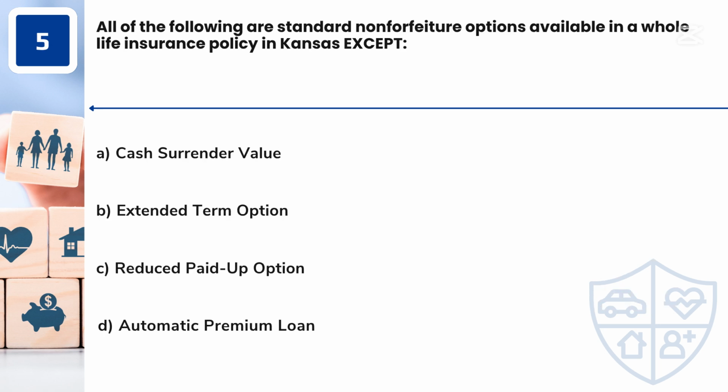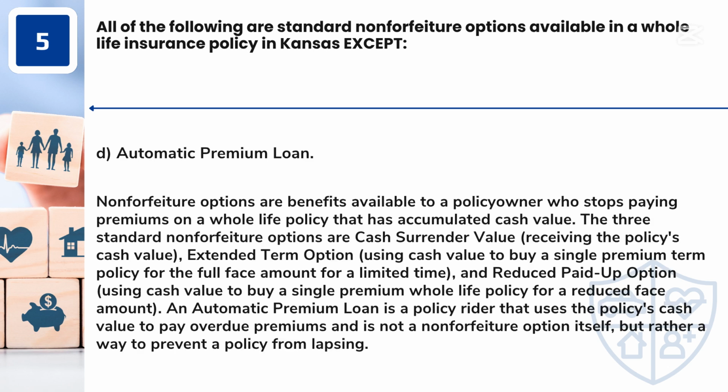Question 5. All of the following are standard non-forfeiture options available in a whole life insurance policy in Kansas except A. Cash surrender value. B. Extended term option. C. Reduced paid-up option. D. Automatic premium loan. Answer: D. Automatic premium loan.